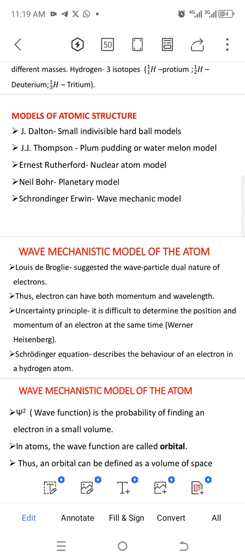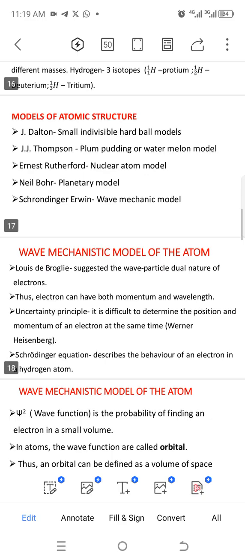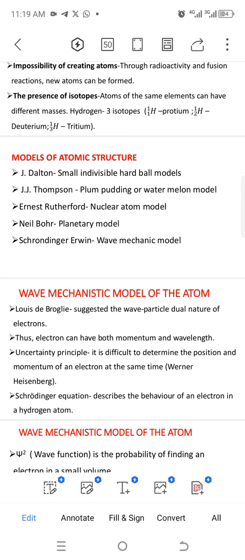After his research, he saw that the atom is like a watermelon, a plum pudding. Plum pudding is a dish also.